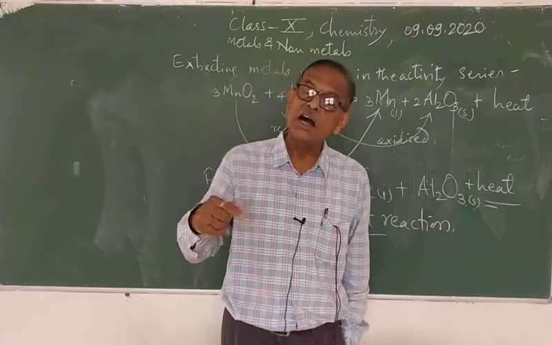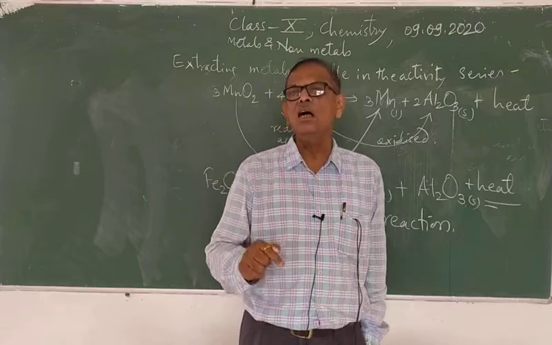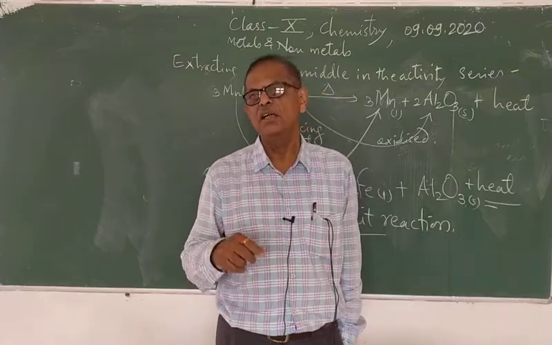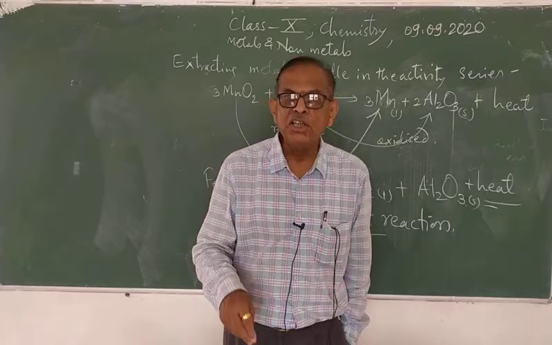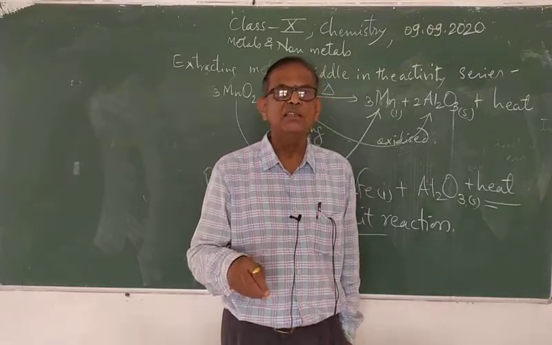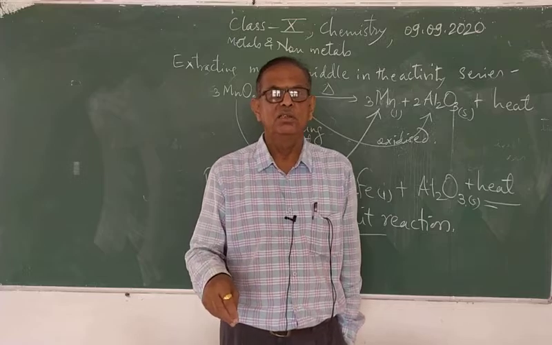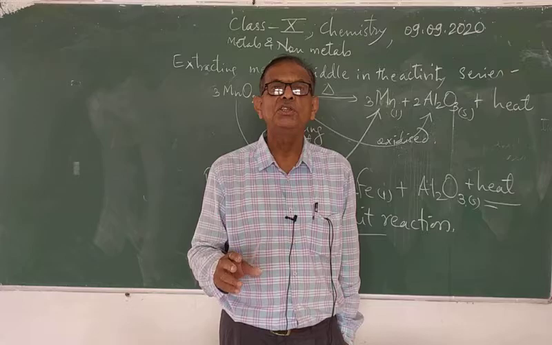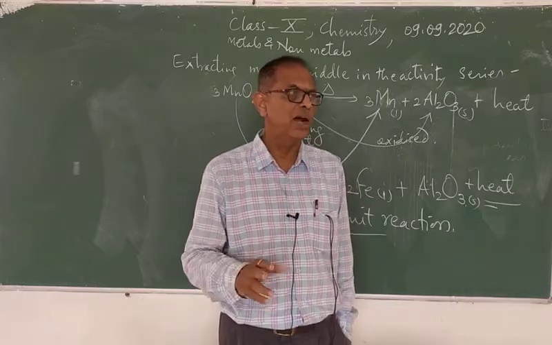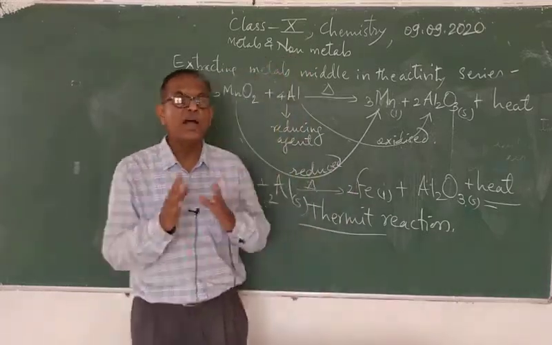Therefore these reactive metals can be obtained by the electrolysis of their chlorides.